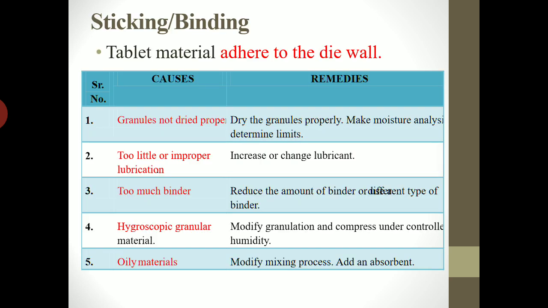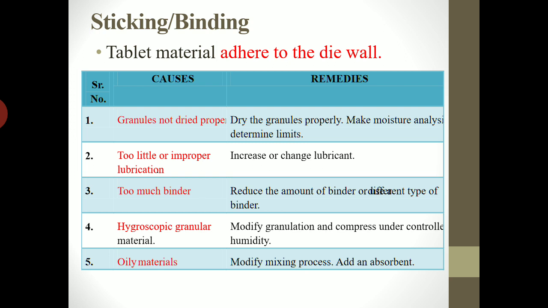So after capping, lamination, cracking and chipping, the next defect is sticking, which is also called binding. Here the tablet material adheres to the die wall. Thus this defect occurs because of the die. There are various reasons behind sticking or binding.